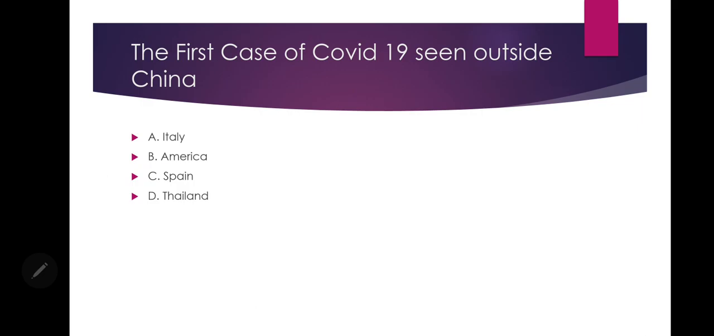The first case of COVID-19 seen outside China. This is probably going to be a hard question for some and easy for some of us, who know it. Is it A, Italy, or B, America? Is it C, Spain, or D, Thailand? It confuses us a lot, but the answer to this question is Thailand. Thailand was the place where the first case of COVID-19 was seen, except China.